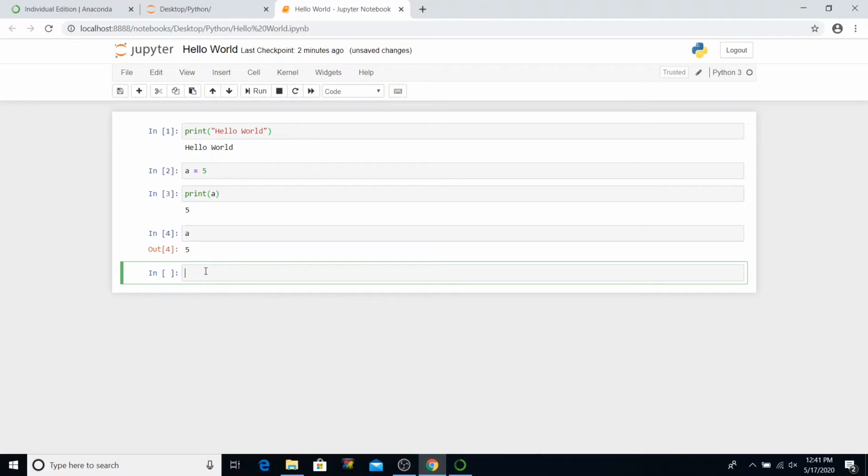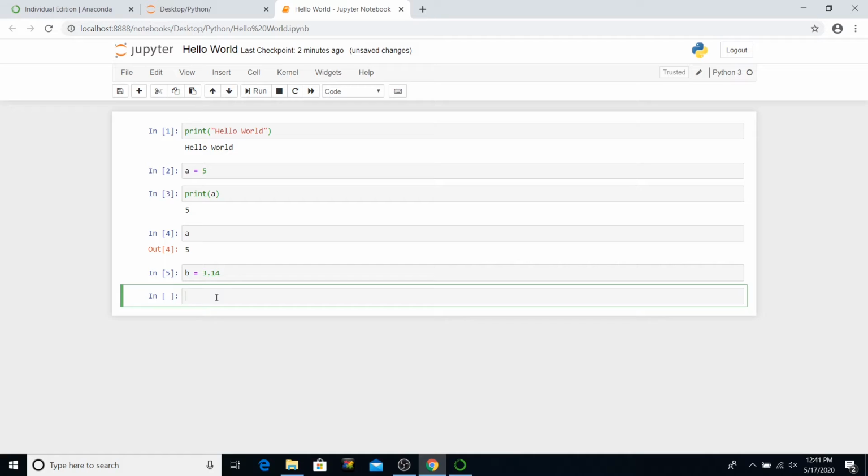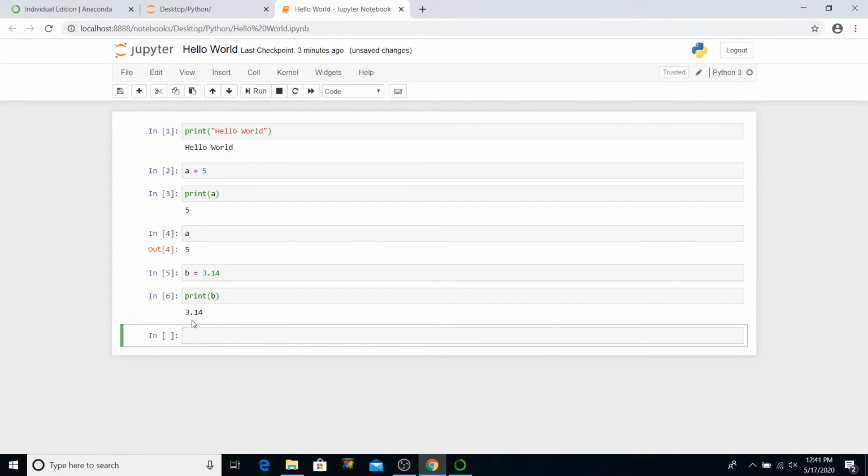Another thing you can do with the variables is define a floating point variable. Let's say b equals 3.14 and run it. So a variable b is created with the value 3.14, which is a floating point number, and just say print b, and you have it.